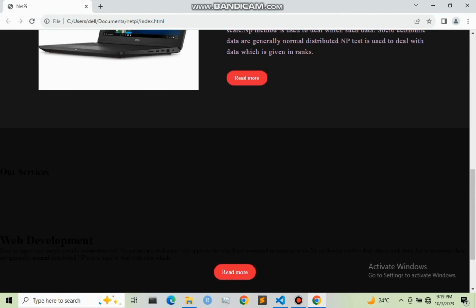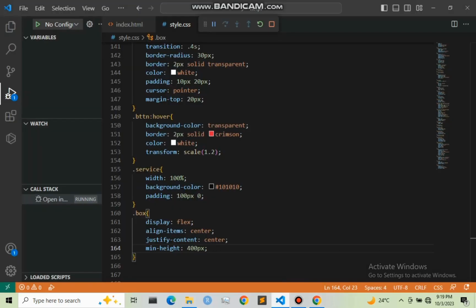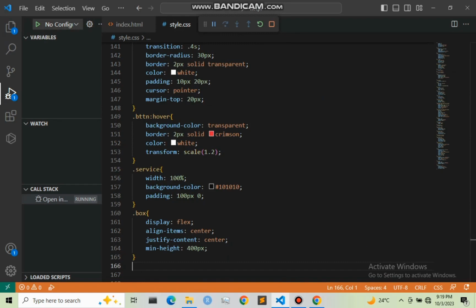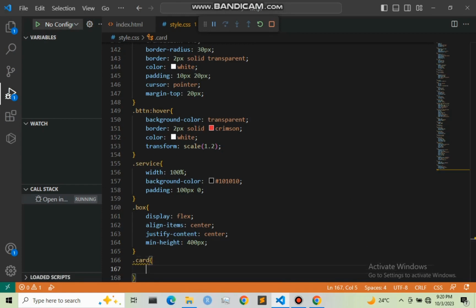Next I'm going to style our book card. So we have the division known as card right here. So I'm going to style now this card. So let me start with dot card, and right here I'm going to start with the height.